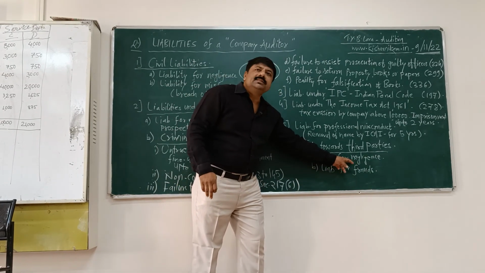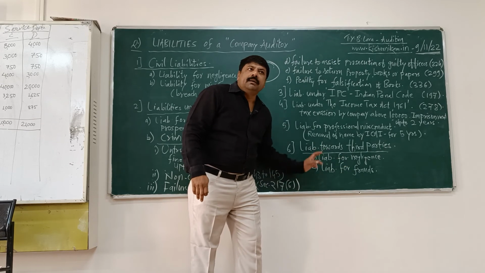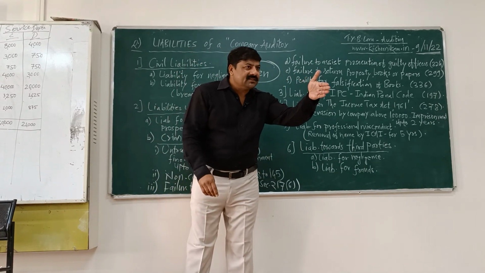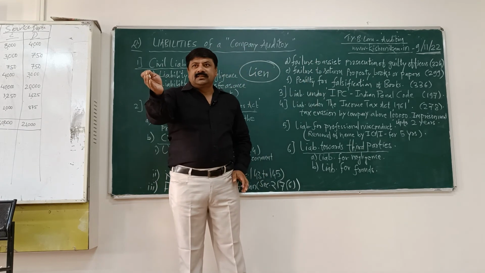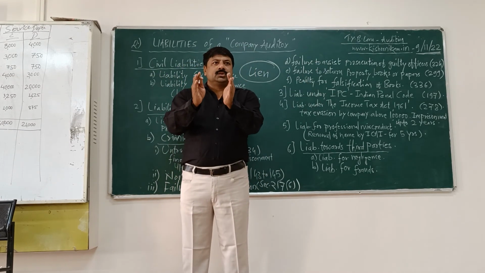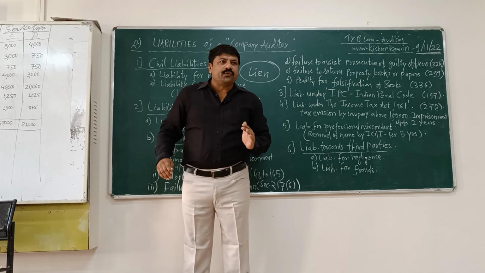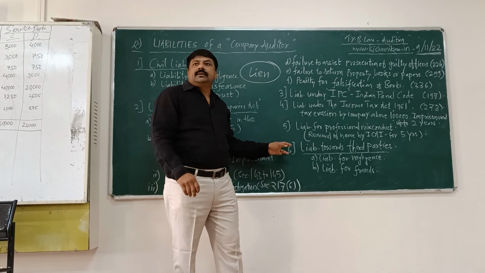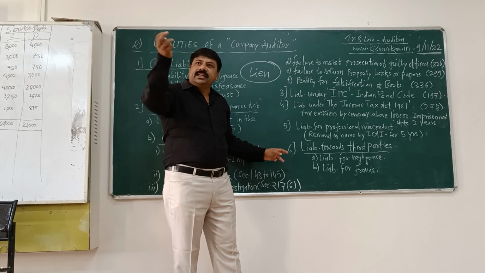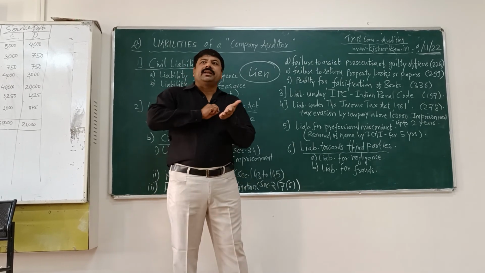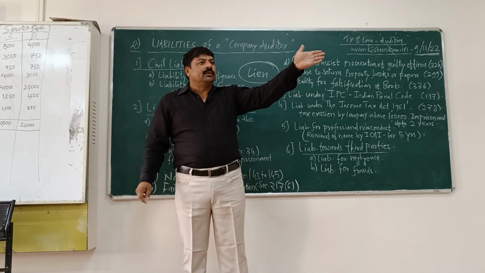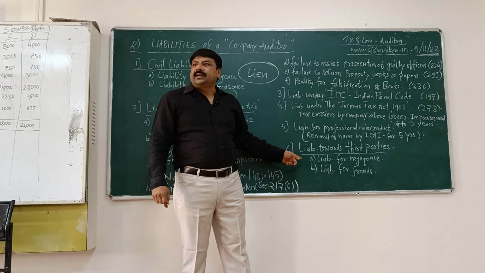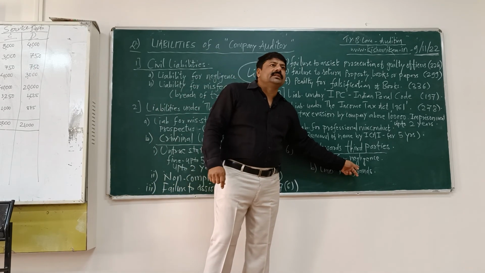Liability for negligence, and liability for willful negligence versus unwillful negligence through oversight. Through oversight, he is relieved from liability. If it is willful, he is not relieved from liability. If there are serious frauds in the company and an auditor has certified a true and fair view, he will be in question. Liability will be attracted to an auditor in that case.